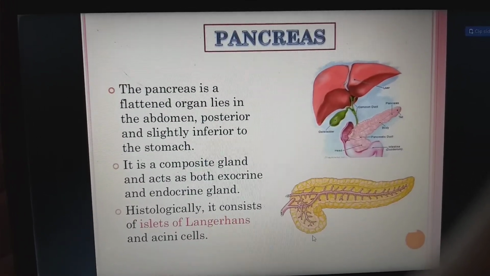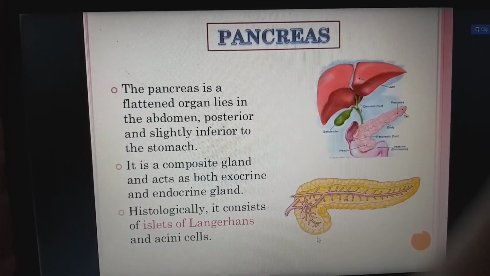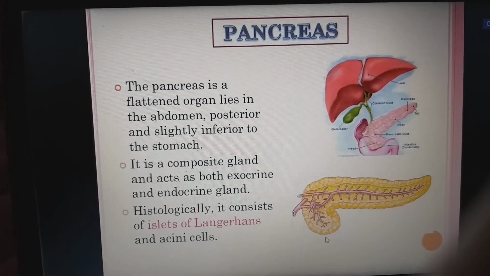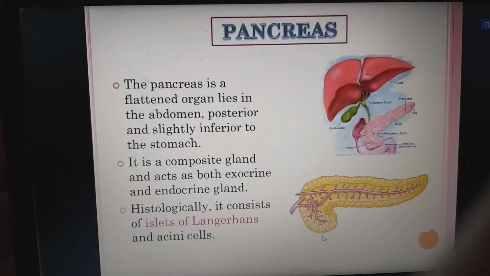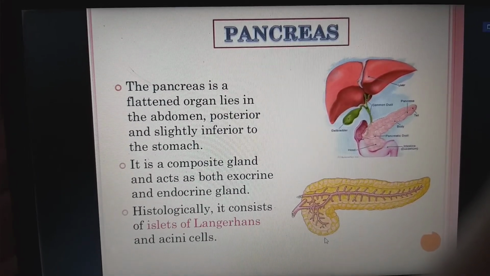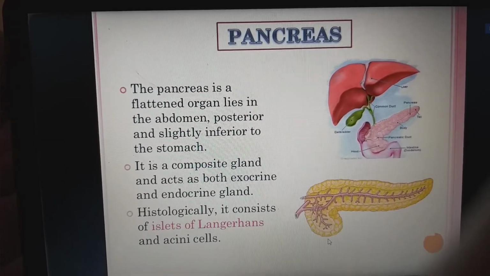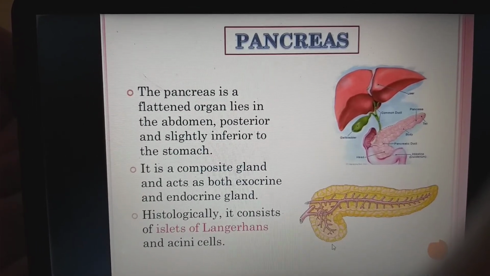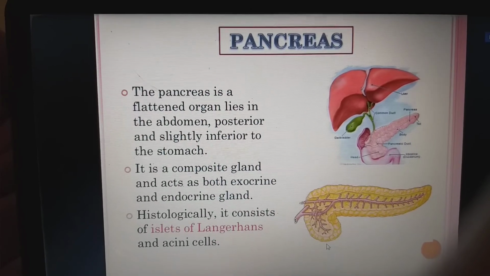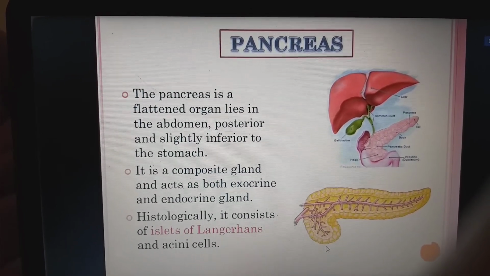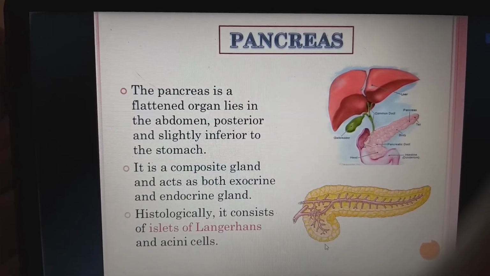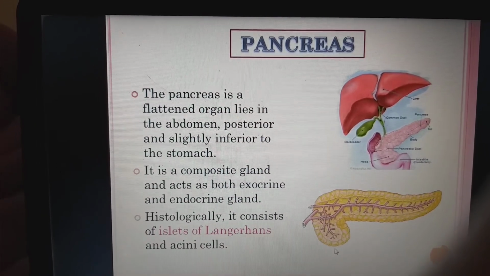And next, the pancreas. The pancreas is a flattened organ that lies in the abdomen, posterior and slightly inferior to the stomach. It is a composite gland. It acts as both exocrine and endocrine. Exocrine is for the digestive system, for the pancreatic juice. Endocrine is for insulin, glucagon, somatostatin, etc. Histologically, it consists of islets of Langerhans and acinar cells.